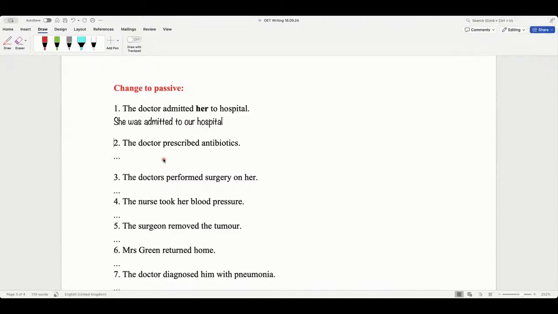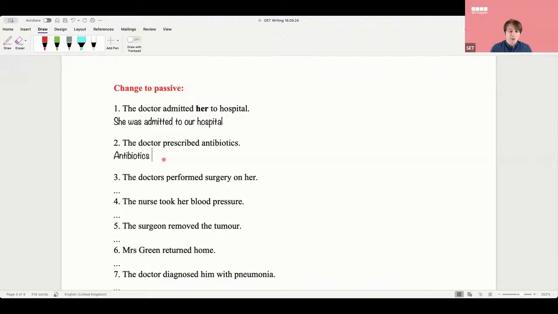Anthony, can you read that? This should be passive. Agreed. So, the doctor prescribed antibiotics. Can you give me the passive sentence? The antibiotics was prescribed by the doctor. Now, see, even with really simple things, there are errors.